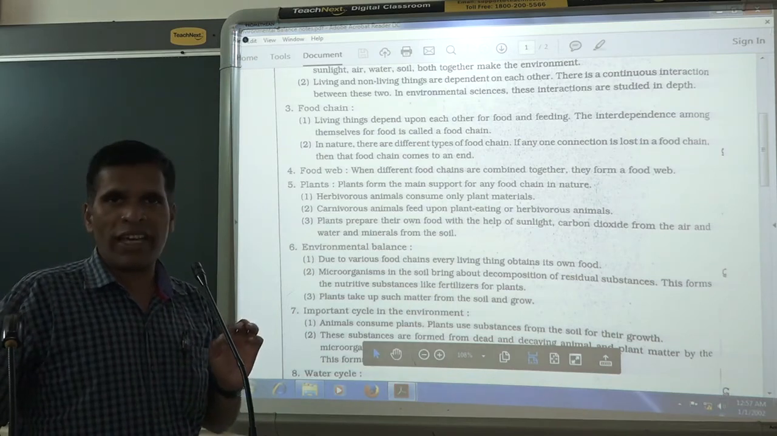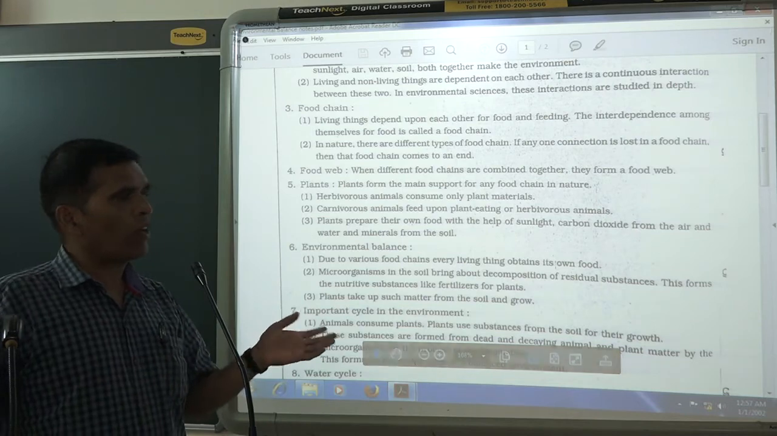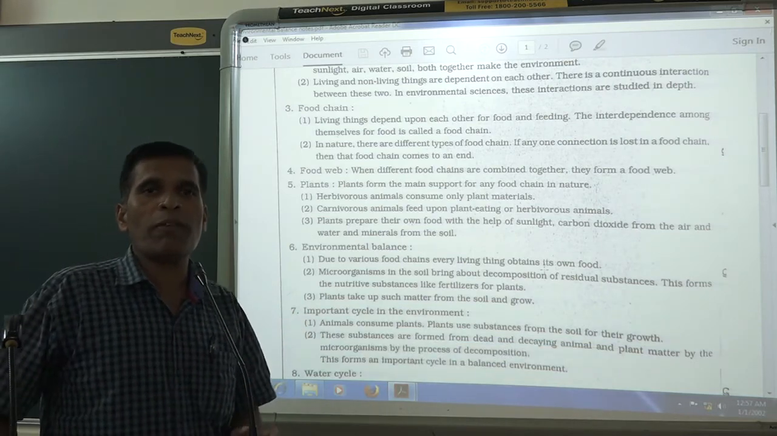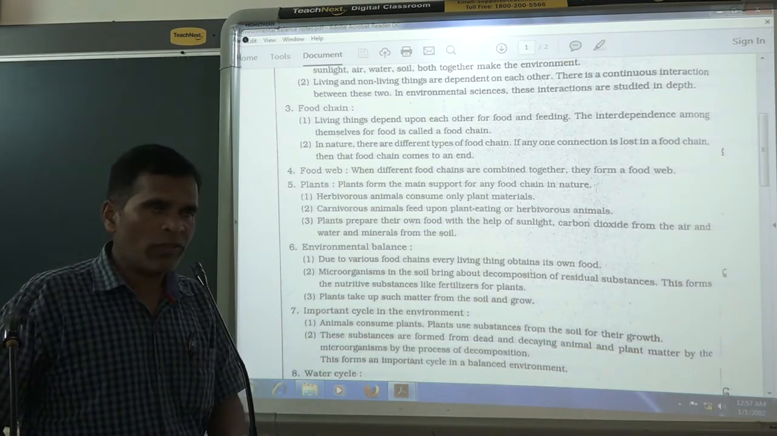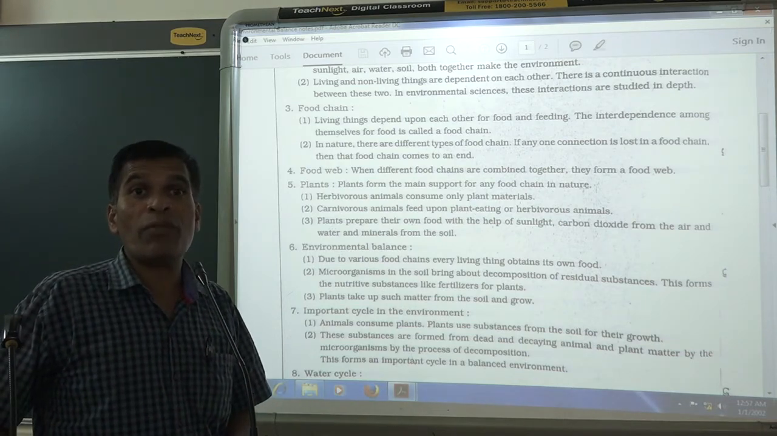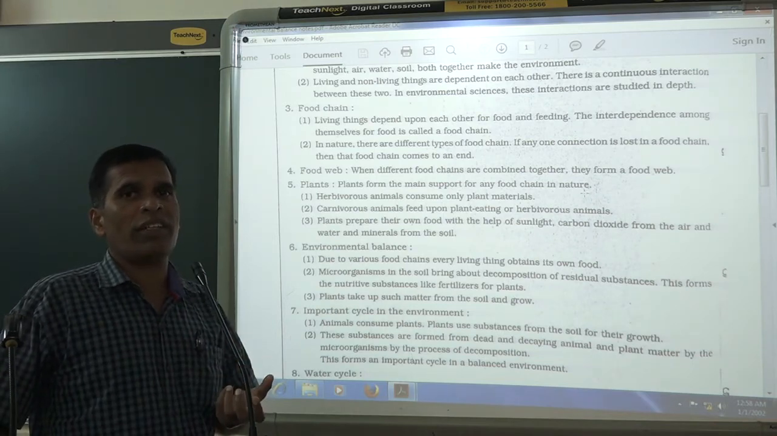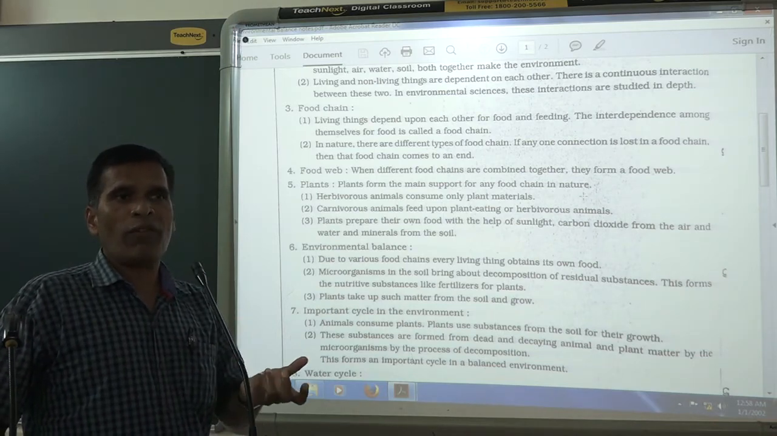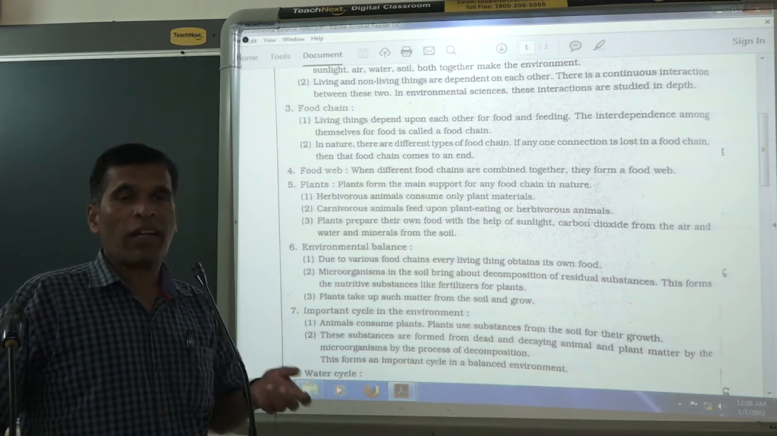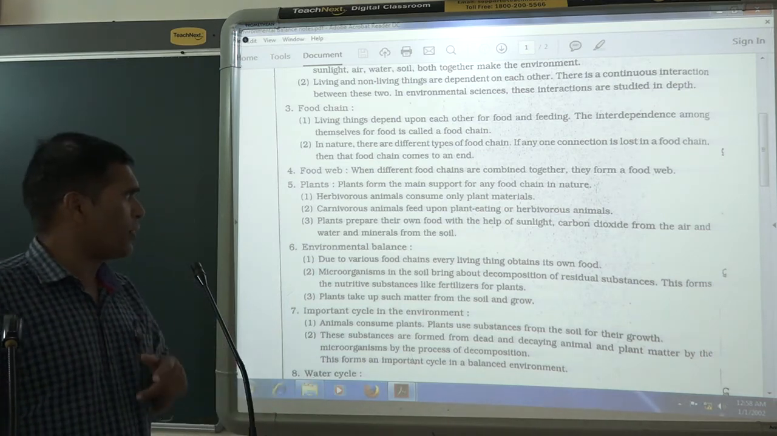The product is carbohydrate. Carbohydrate is the food, and along with the carbohydrate, they also produce oxygen and water. That's why plants are also an air purifier, because we get oxygen, which is very important, from the plant. How do they give it to nature? Through the photosynthesis process. That you have to understand.